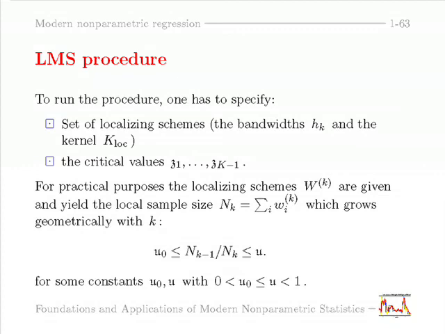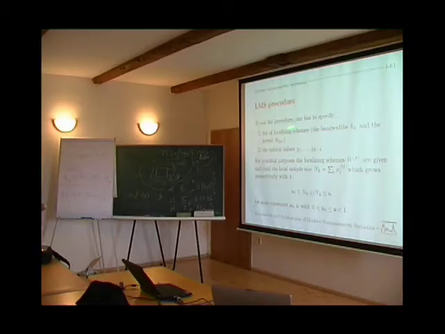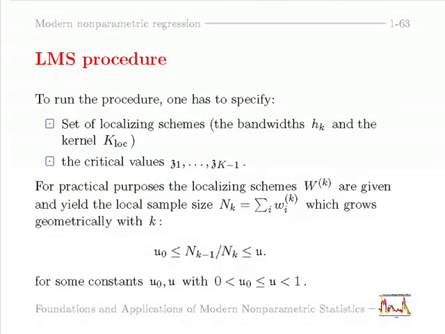and we reveal some further questions. So, first of all, to run the procedure, we have to specify the set of localizing schemes. So this is the set of candidates. So we have different bandwidths and different localizing schemes. So we want to select between. So this is more or less simple and clear how to do it. Just start with small bandwidths, end up with big bandwidths, and go exponentially. So this is one practical choice.